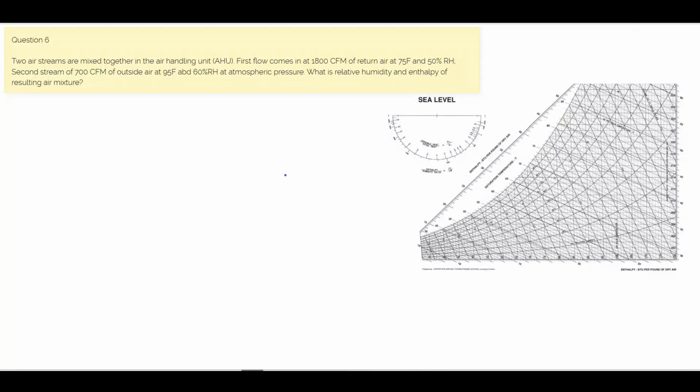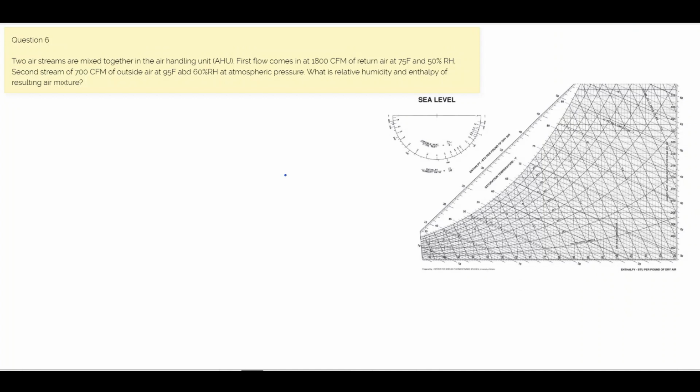Question 6. Two air streams are mixed together in the air handling unit, AHU. First flow comes in at 1800 CFM of return air at 75 Fahrenheit and 50% relative humidity. Second stream of 700 CFM of outside air at 95 Fahrenheit and 60% relative humidity at atmospheric pressure. What is relative humidity and enthalpy of the resulting mixture?